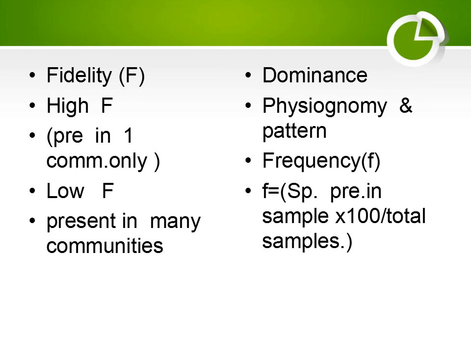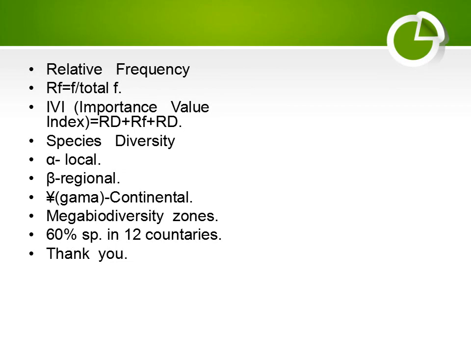Frequency of a community is calculated by the formula: frequency equals the number of samples in which the species is present, multiplied by 100, divided by the total number of samples. Now comes relative frequency.